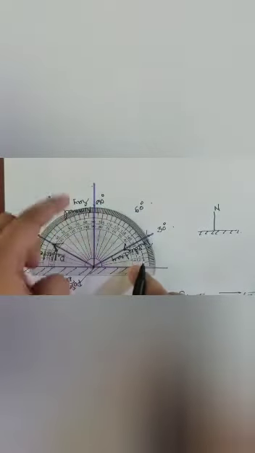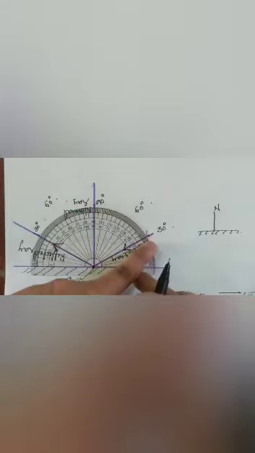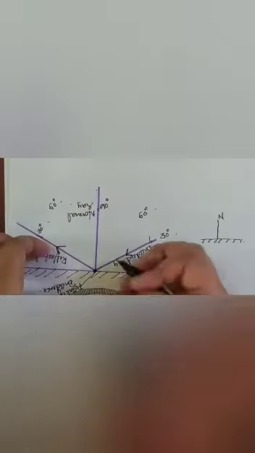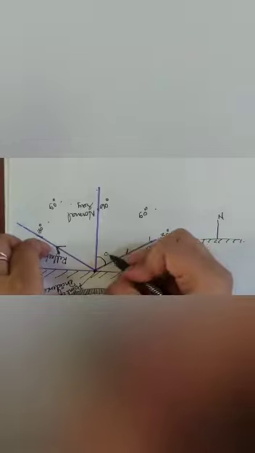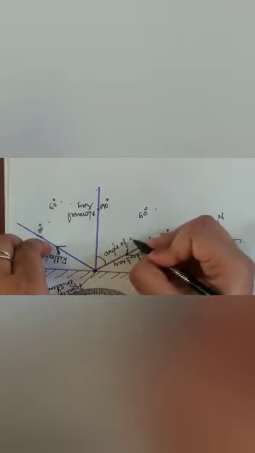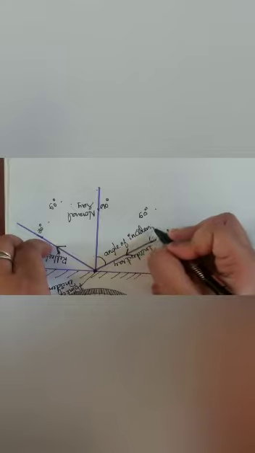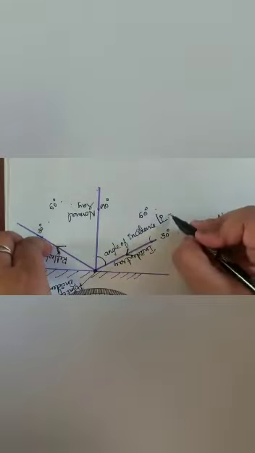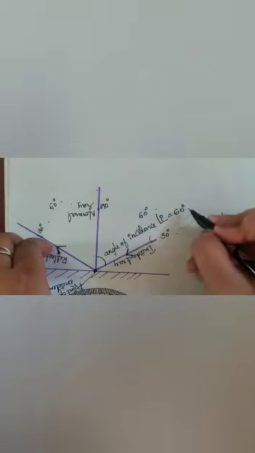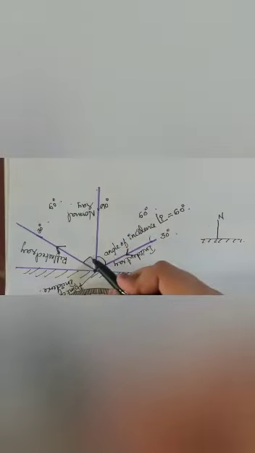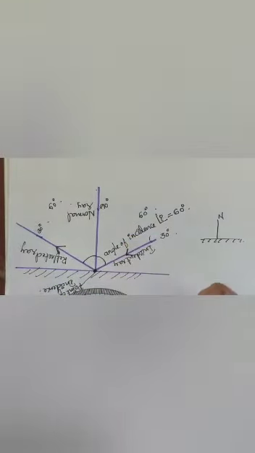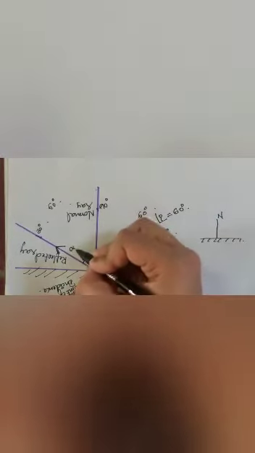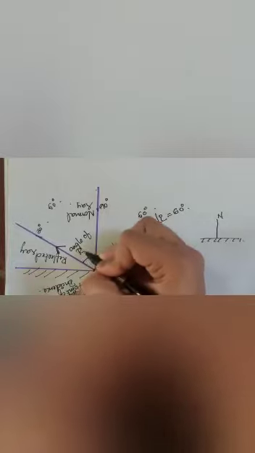So the angle between the normal ray and the incident ray is called the angle of incidence. We denote it as angle i. So what is angle i? We have got angle i as 60 degrees. Similarly, the angle between the normal ray and the reflected ray is called the angle of reflection.